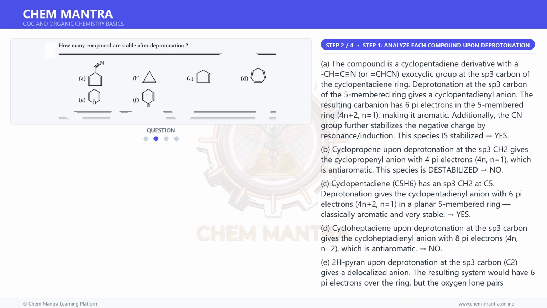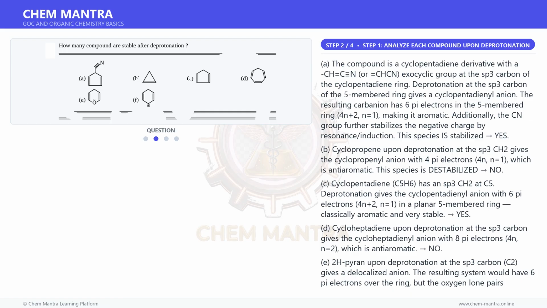No. E. 2H-pyran upon deprotonation at the sp3 carbon, C2, gives a delocalized anion. The resulting system would have 6 pi electrons over the ring, but the oxygen lone pairs complicate full aromaticity. The pyranyl anion is not classically aromatic in the Hückel sense. It does not achieve a stable aromatic configuration cleanly.